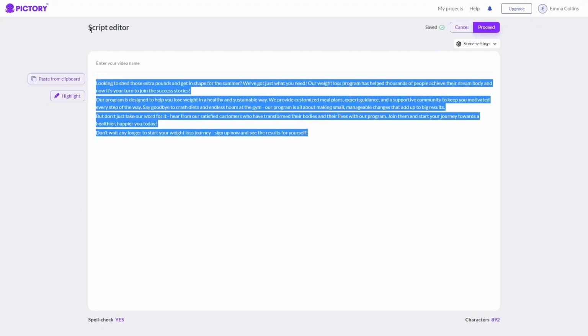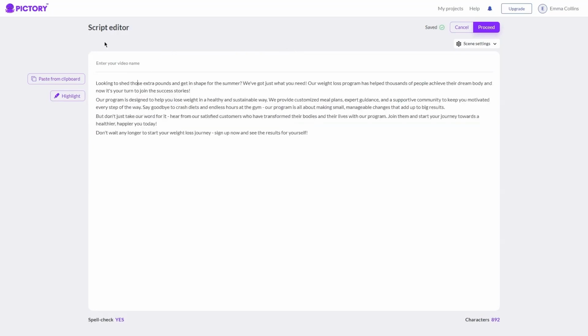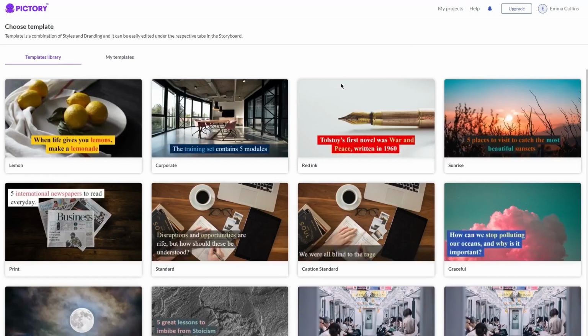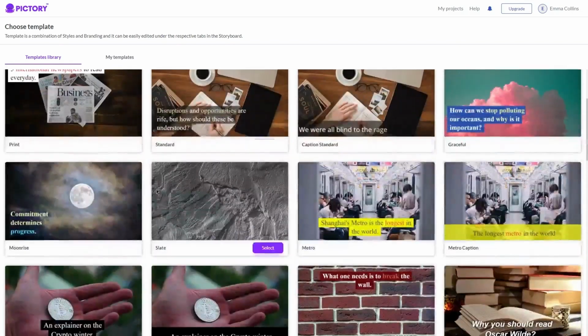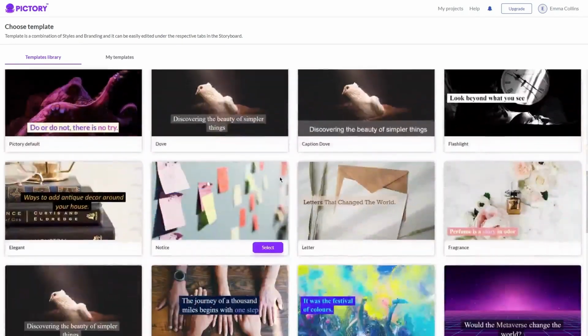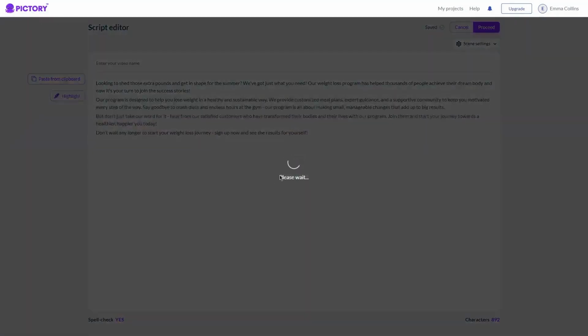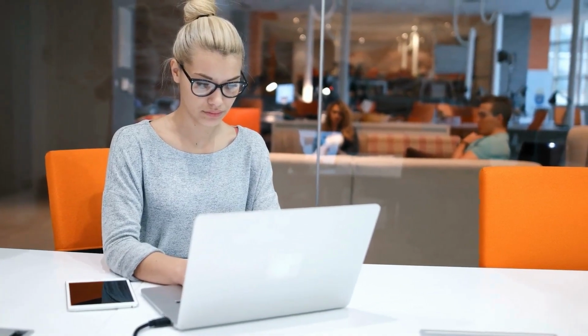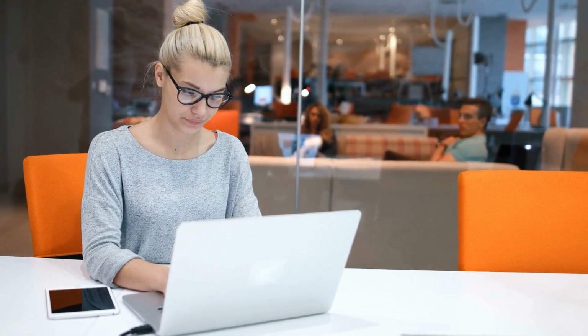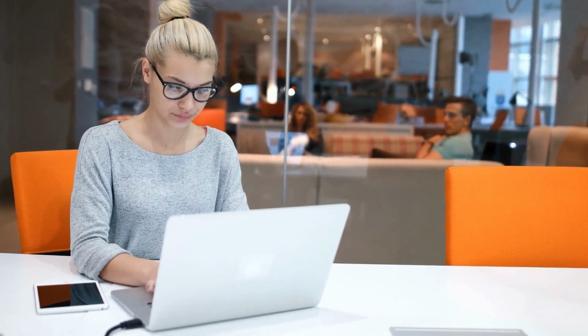With Pictory AI, you get several different video templates that you can use to create short branded videos. These templates are designed to be highly engaging and optimized for social media platforms like YouTube Shorts. To create your video, just choose a template that fits your content and customize it with your own text, images, and branding. Pictory AI also offers a library of stock footage and images that you can use to enhance your video and make it more visually engaging.